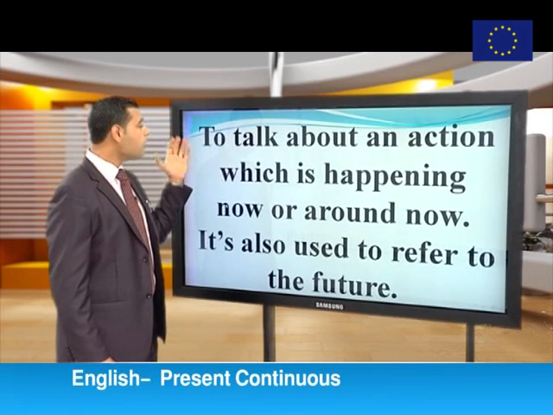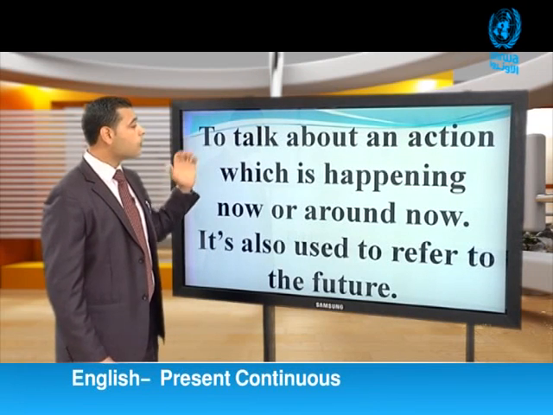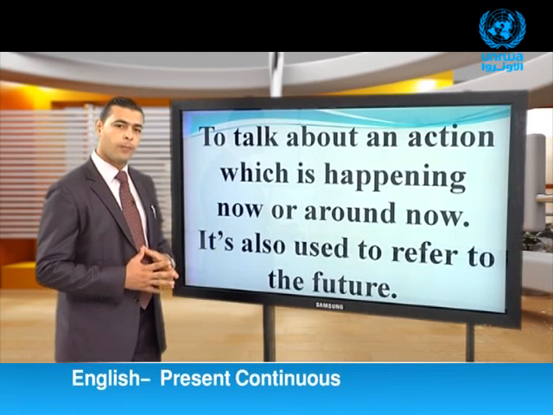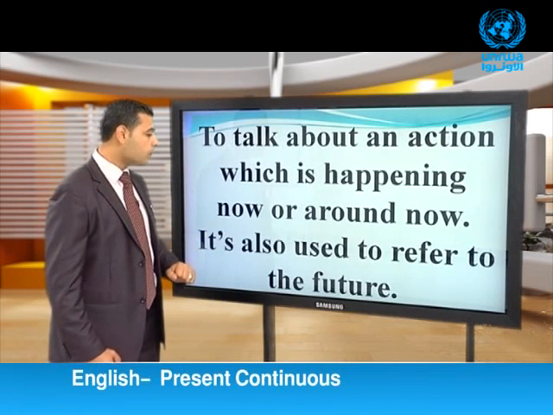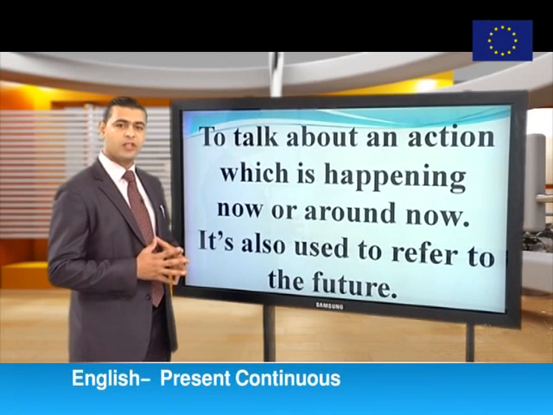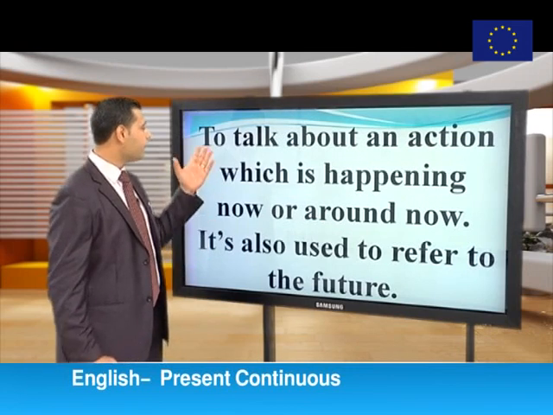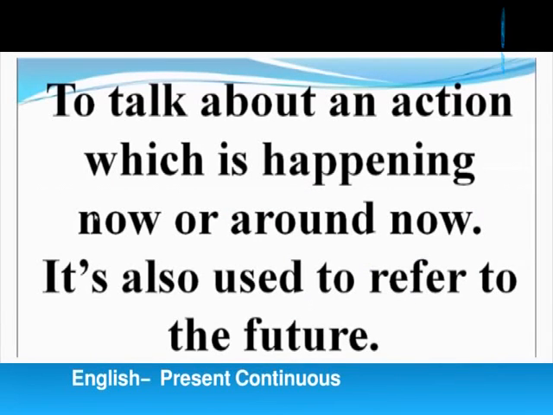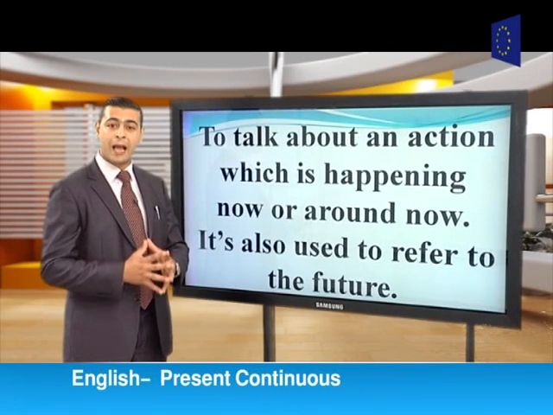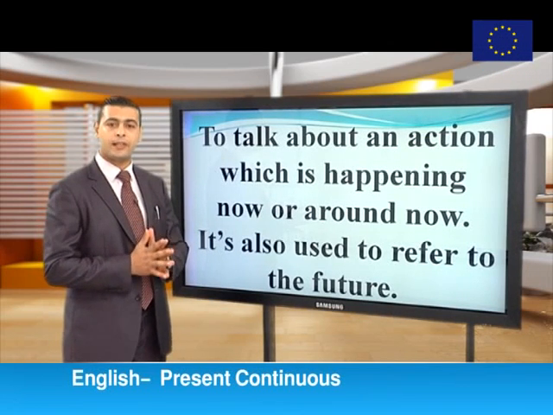Here, we use the present continuous tense to talk about an action which is happening now or around now. It is also used to refer to the future. So, this is the use of the present continuous. Let's look at it again. So, dear all, when you talk about something that's happening now in front of your eyes, we use the present continuous tense. Also, it's used to refer to the future.